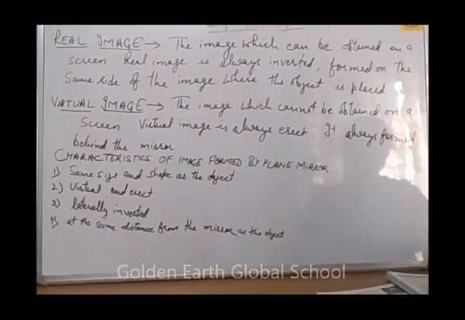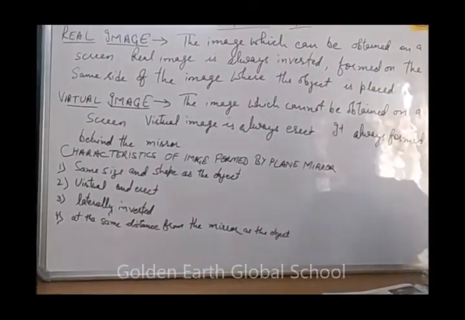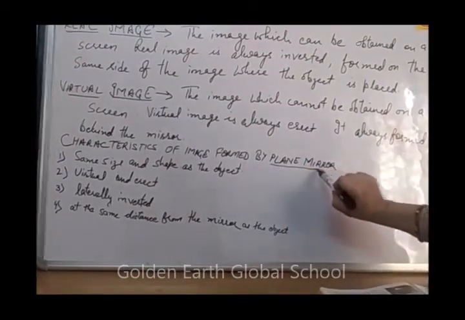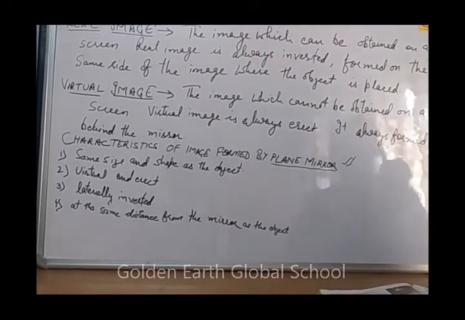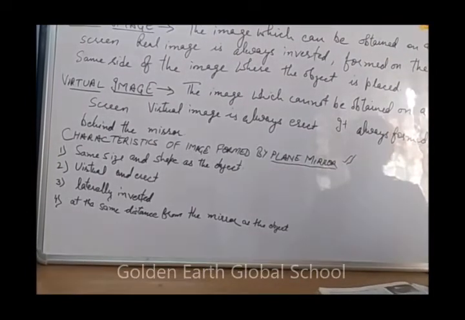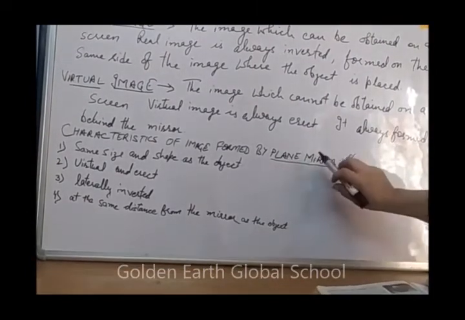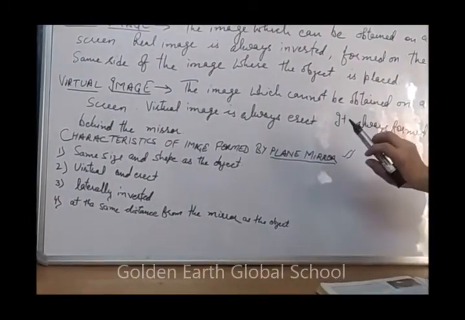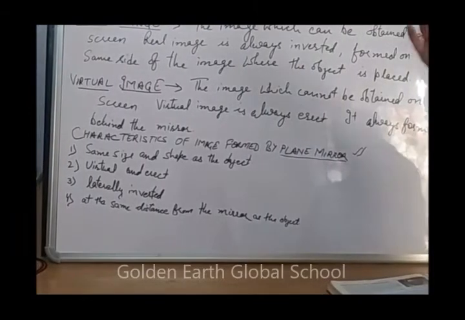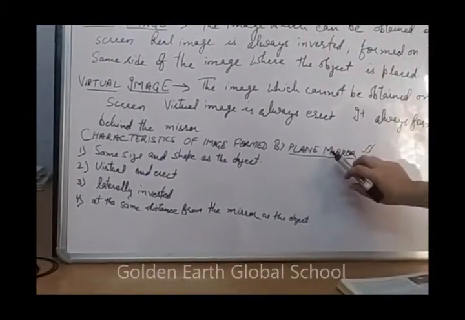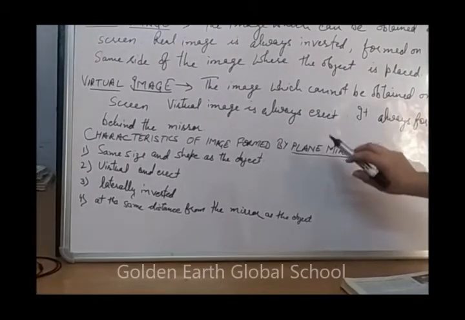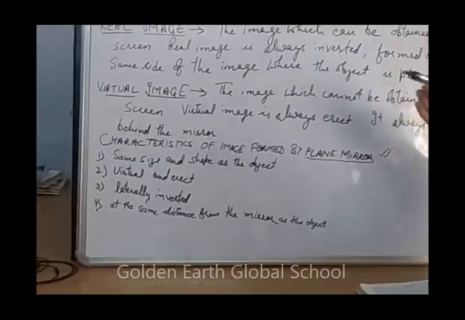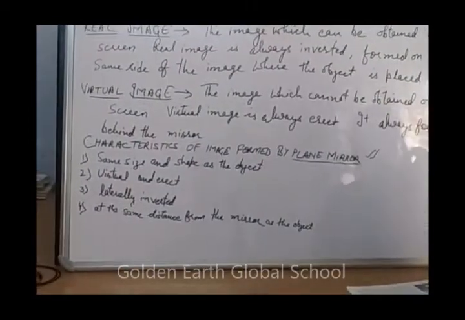Next is the characteristics of image formed by a plane mirror. First of all, what do you mean by a plane mirror? A plane mirror is a flat, smooth surface which is polished with silver on its back face so that light cannot pass through it. It acts as an opaque object.